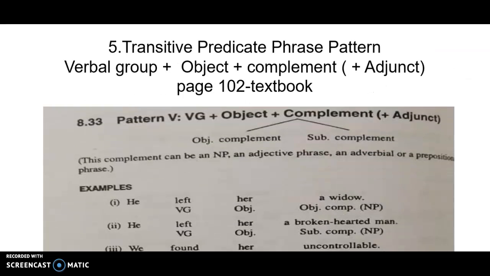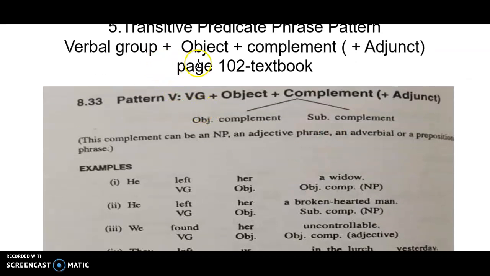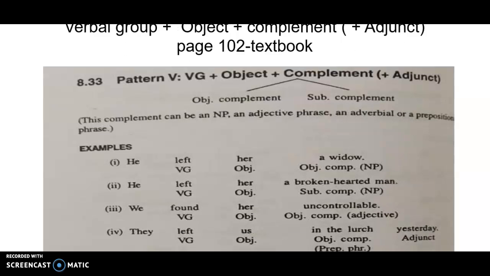fifth pattern. What is the fifth pattern? You have, as usual, subject plus verb plus object plus complement. So what is the complement to the object? The object complement. If you look at page number 102, that is being discussed. For example, he left her a widow.